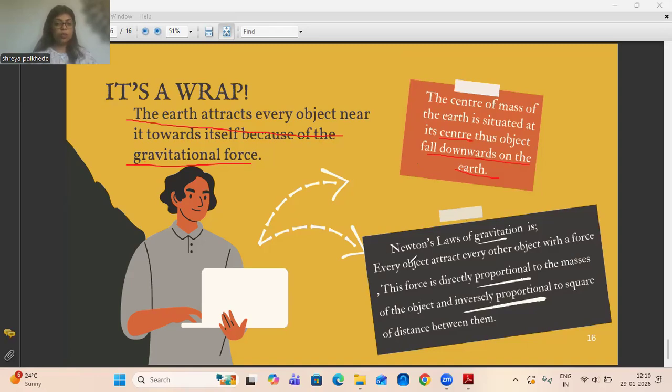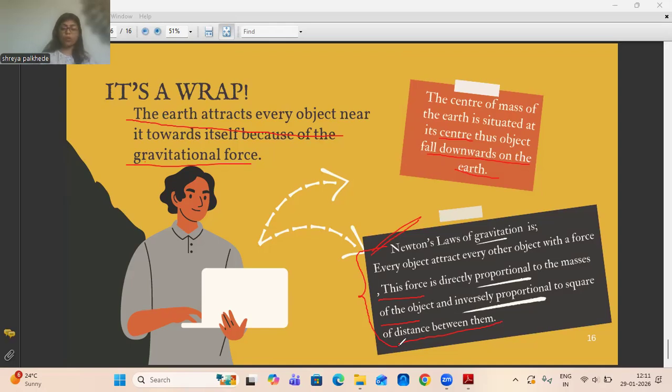And Newton's law of gravitation says that every object attracts every other object with a force which is directly proportional to the product of the masses of the objects and inversely proportional to the square of the distance between them. This is a very important concept. I have explained it in detail and given the mathematical expression. If this question is asked in your paper, please write down the complete concept.